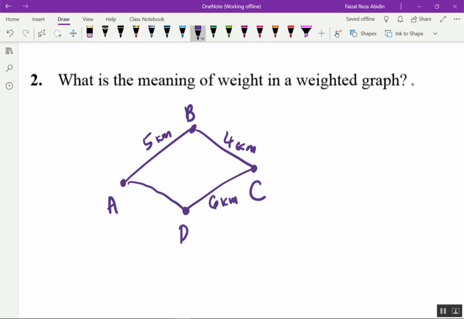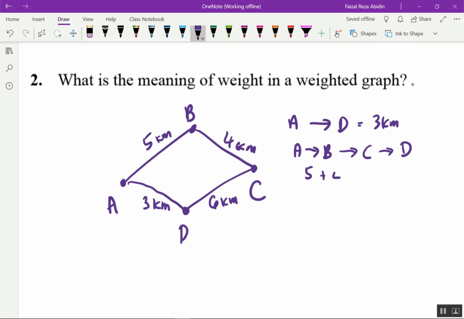Meanwhile, from A to D I have only 3 kilometer. If I want the shortest route from town A to town D, I just write A to D only, so just 3 kilometer. If I go from A through town B, then town C, then reach town D, I have 5 plus 4 plus 6, which is 15 kilometer.